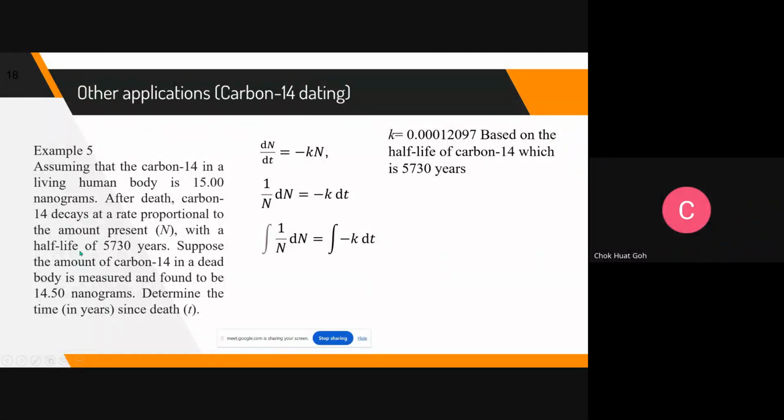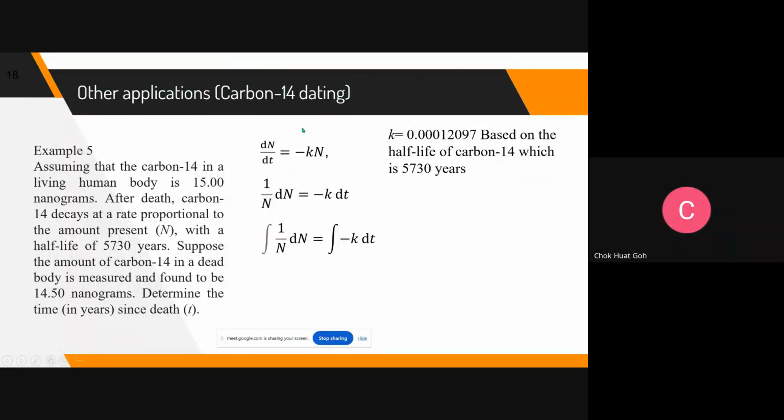Suppose the amount of carbon-14 in the dead body is measured and found to be 14.5 nanograms. Determine the time since death. This is one way that can be used to tell how long a person has been dead: just measure the carbon-14 in the body. Of course the basis is here. We start from what is called a differential equation. If you have not learned it, you will learn it later on.